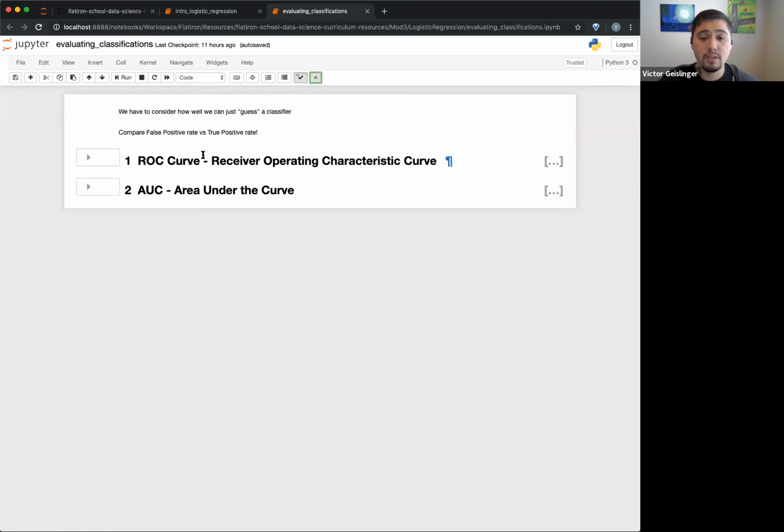So let me go ahead and close this. We have a couple things in our tool belt, and the ROC curve and AUC are related to each other. So we can do the AUC, area under the curve.